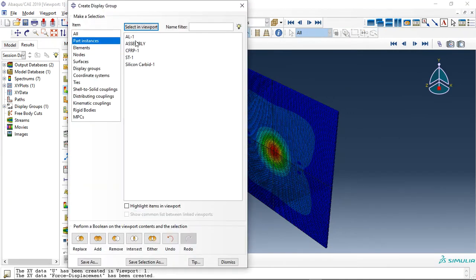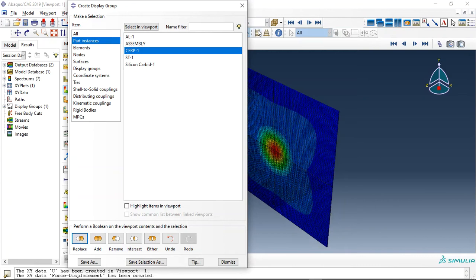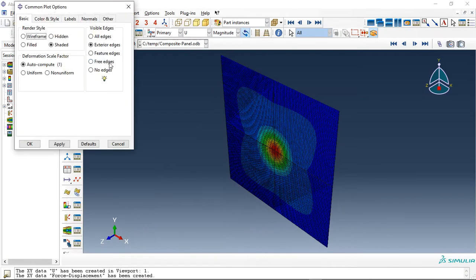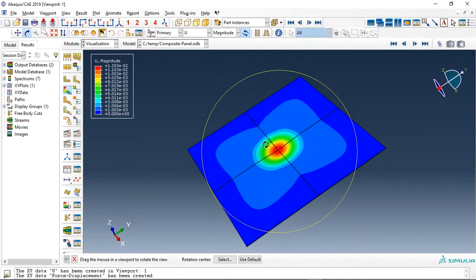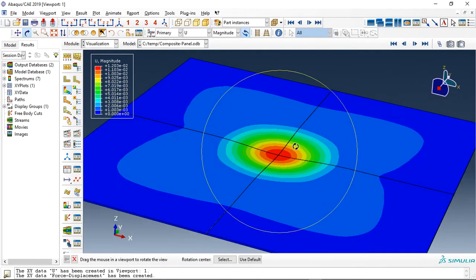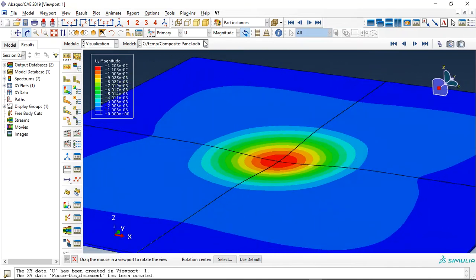And now let me replace the CFRP. The CFRP with 4 layers, and let me use free edge for it to have a better view of the fiber. Okay, this is the displacement.